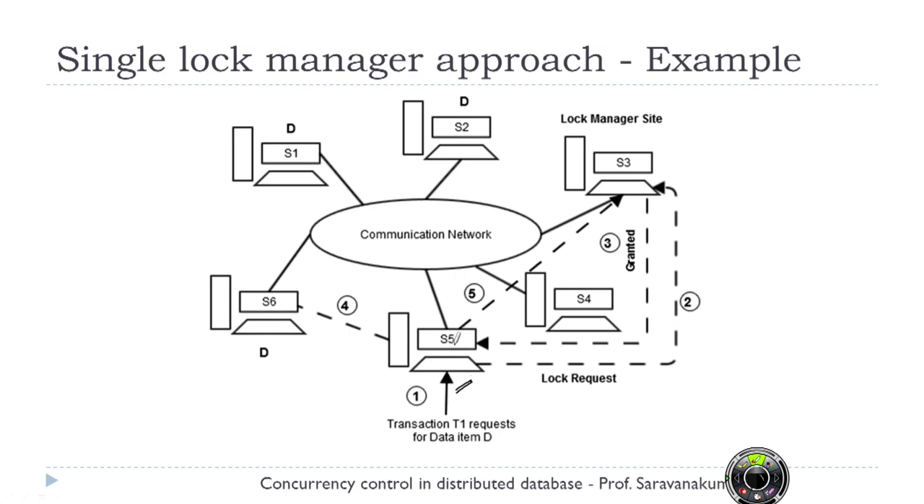Now the site S5 has to initiate a lock request to the lock manager site. So we have just one site which is acting as a lock manager site for all the data items. That is, especially we have talked about the data item D in this example. So wherever the request comes, doesn't matter, that particular site has to forward the lock request to the lock manager site S3. Now this lock manager site checks its local database whether everything is okay or not.